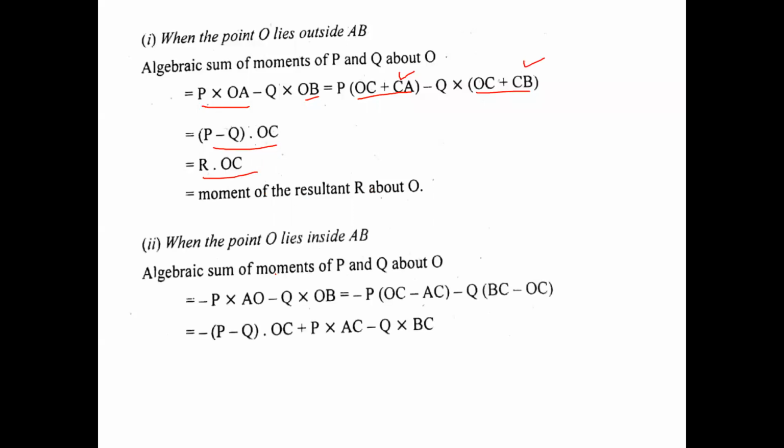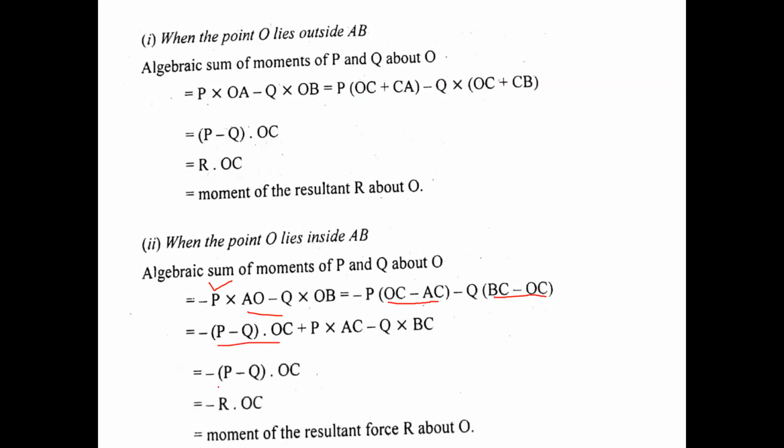And similarly, when we take the point O inside AB, then both the moments will be negative. You can check it. So AO will be written in that form, OC minus AC, and OB can be written as BC minus OC. And combining these two, I would get minus P minus Q into OC, minus R into OC. This will be the moment of the resultant force R about O. So in this way, I have completed the proof of Varignon's theorem.